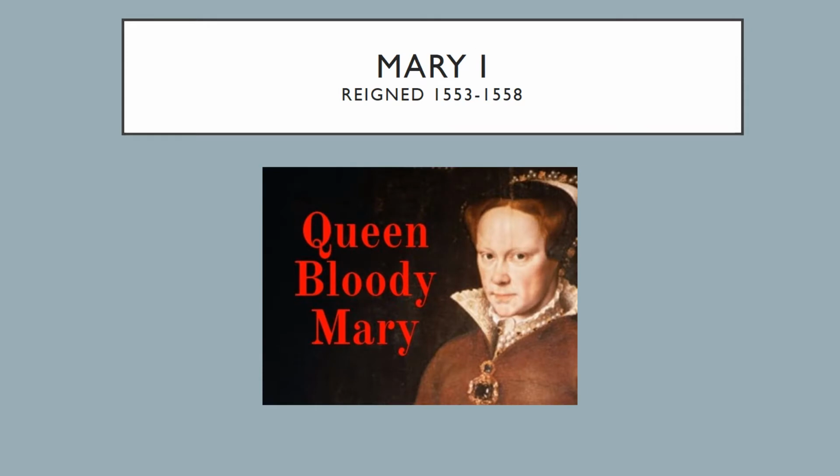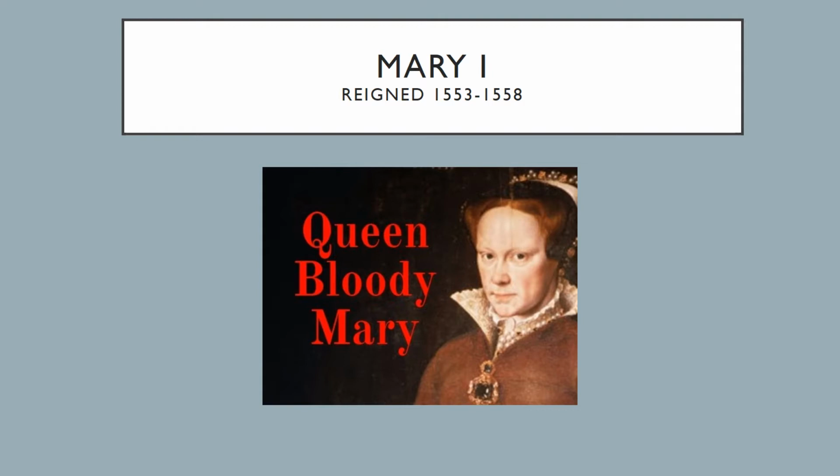When Edward died, and then Lady Jane Grey was arrested, his oldest sister Mary became the new Queen of England. She began her reign in 1553. Mary's main goal as a monarch and her life's work really was to push the Catholic faith. Henry VIII had broken away from the Catholic Church. During Edward's reign, they had continued to push Protestant ideals, but Mary was a Catholic, very devout, and wanted England to revert back to Catholicism.